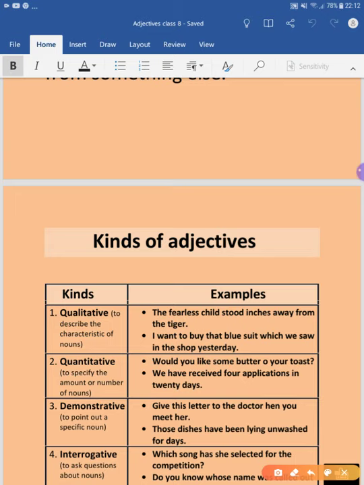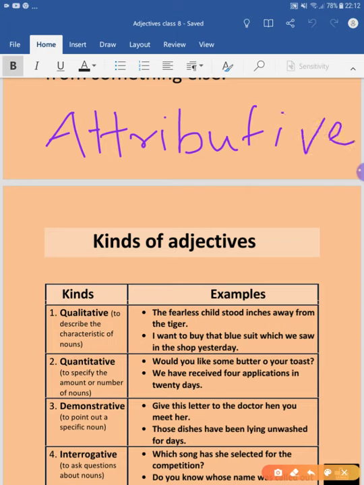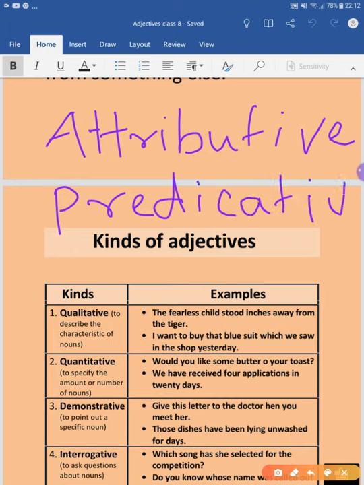The adjective which comes before a noun or pronoun is called attributive, A T T R I B U T I V E, attributive adjective. And the one which comes after the noun or pronoun is called predicative adjective, P R E D I C A T I V E.